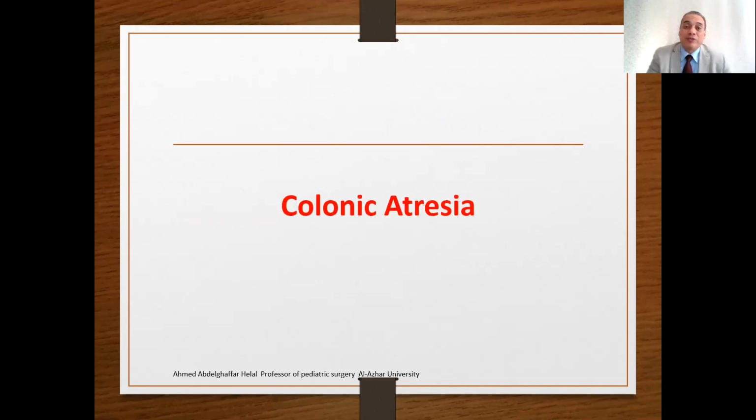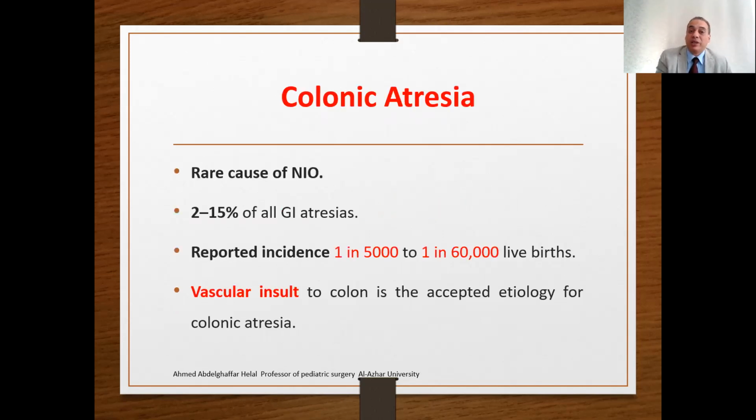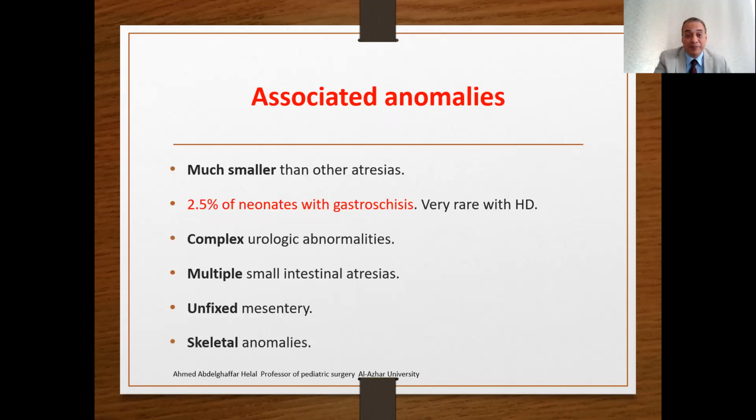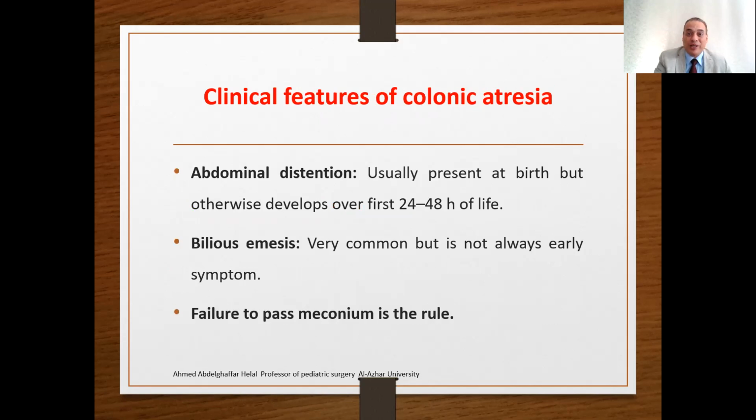The third atresia we have today is the colonic atresia. Atresia of the colon is a rare cause, reported in about 1 in 5,000. Vascular insult to the colon may also be the etiology. Also 3 types as previously: type 1, mucosal atresia with intact bowel wall; type 2, atretic ends separated by a fibrous cord; type 3, atretic ends separated by a V-shaped mesenteric gap. Associated anomalies usually include gastroschisis, urological abnormalities, multiple small intestinal atresias, and skeletal anomalies.